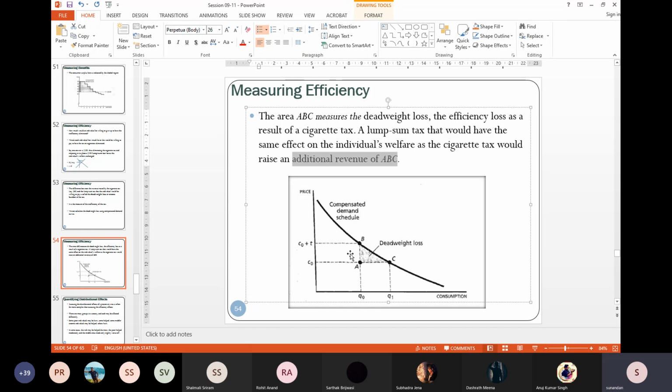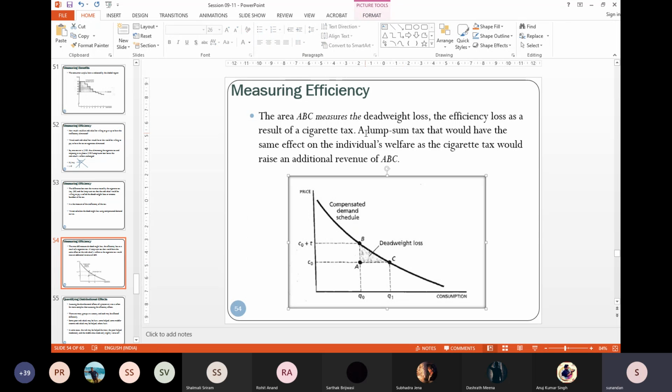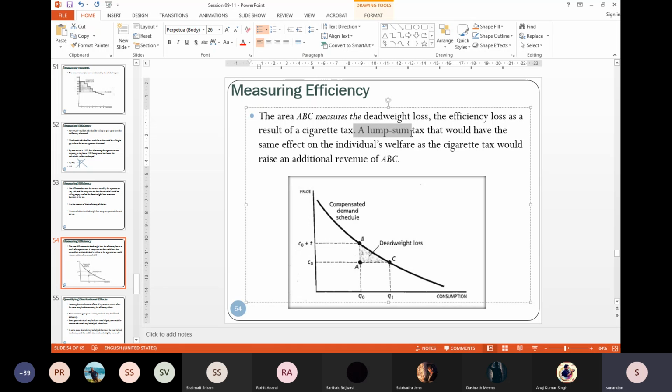But additional revenue of this triangle area would have been taken up, because if you just impose a lump sum tax, the consumer's disposable income falls. Its budget line shifts. The market price remains unchanged. So it will come back to zero.